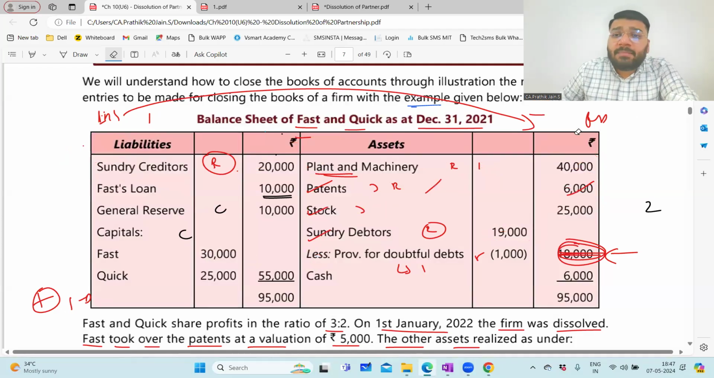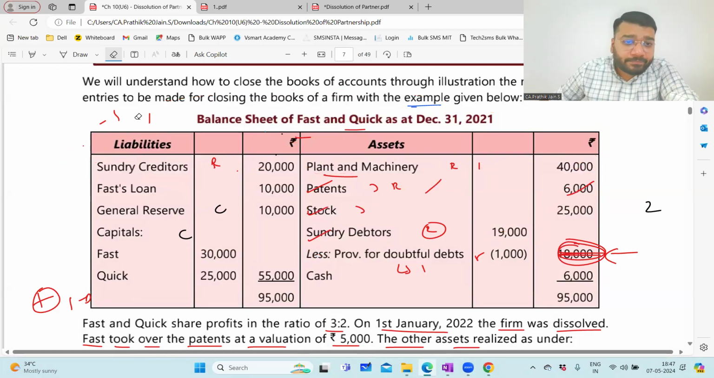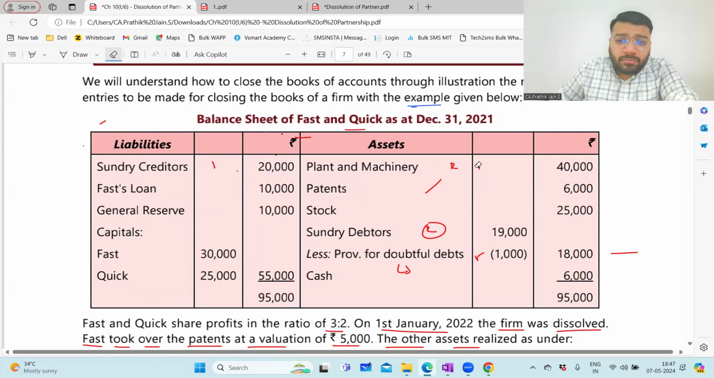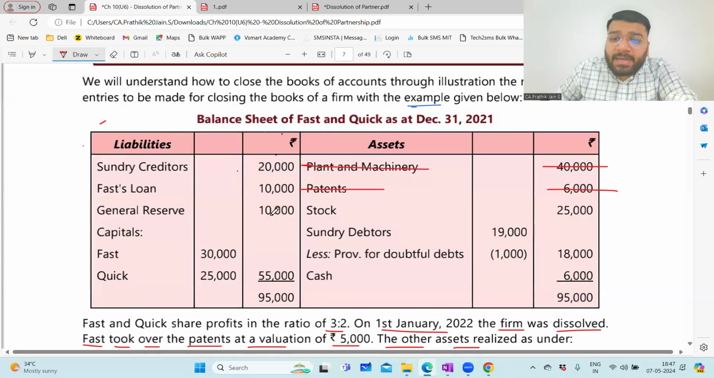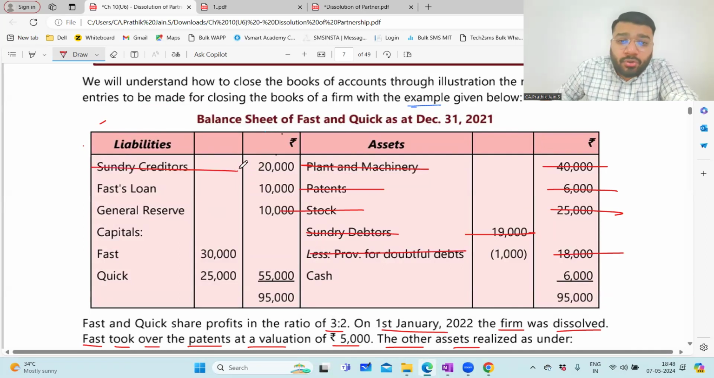So let's understand the impact in the balance sheet. The moment you transferred all of them to realization account, now all this gets eliminated from the balance sheet. Means what? There's no longer plant and machinery in the balance sheet. There's no longer patent in the balance sheet. No stock in the balance sheet. No debtor in the balance sheet. No provision in the balance sheet. No creditor in the balance sheet. That's all. All this is being converted to your realization account. Now it is sitting in the realization account.